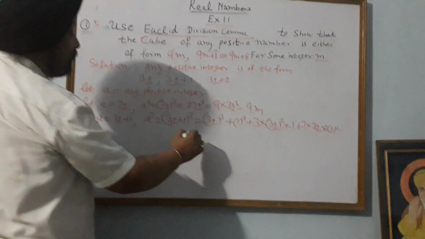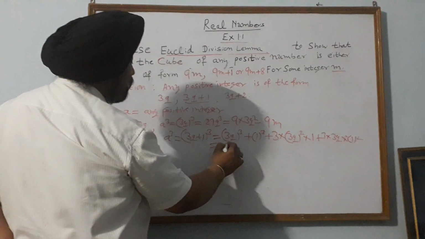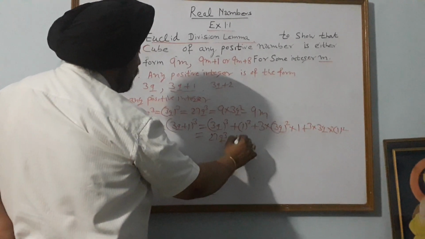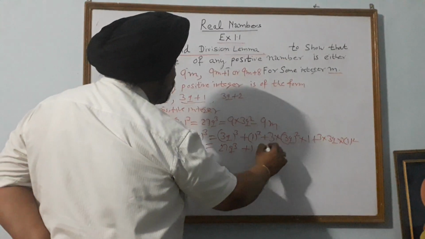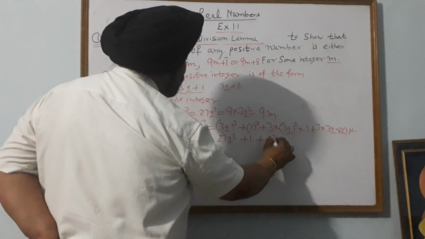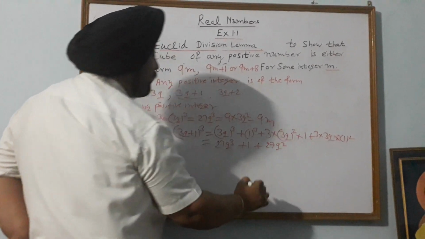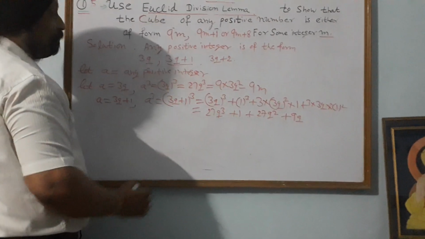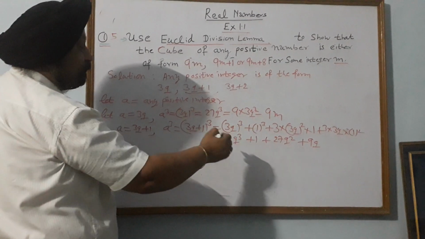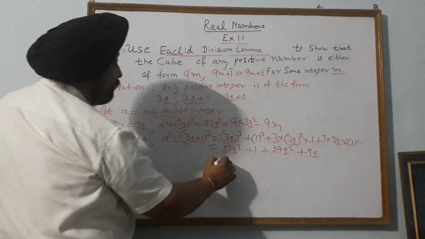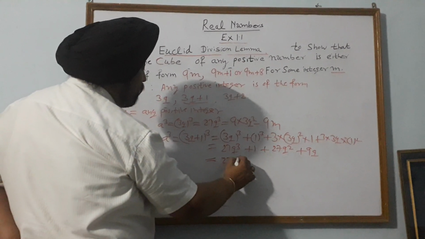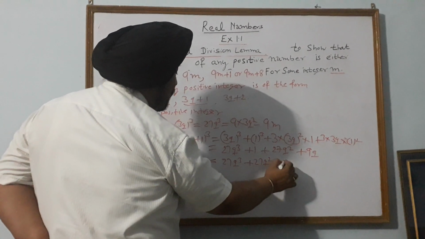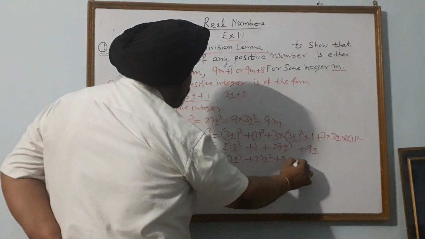Now what is the value of (3q) cube? 3 threes are 9, 3 nines are 27, q cube. Plus 1, plus 3 times 9 is 27 q square, plus 9q. Now we rearrange them. We take the q cube, then q square, and the q term before 1. So it becomes 27q cube plus 27q square plus 9q plus 1.